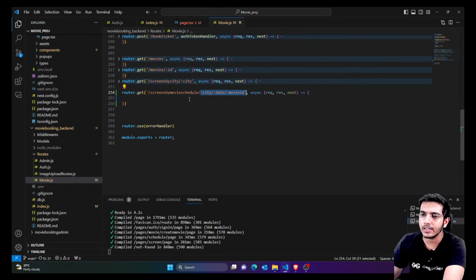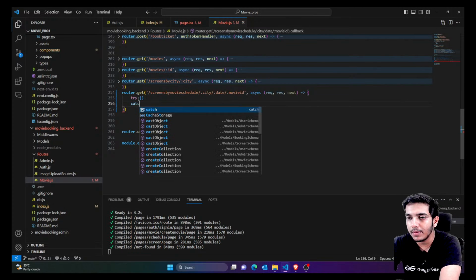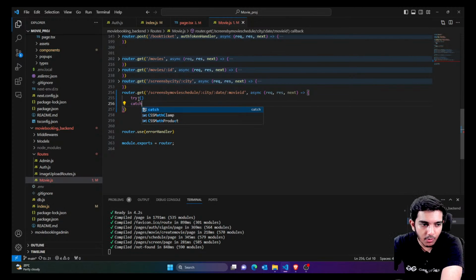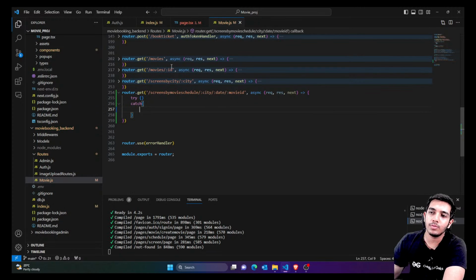You can see that these are the data, and I would just call them as parameters. So let's call this. Okay, so first of all, let's say this is a try catch, right? And this is going to be a bit complicated, guys, so if you haven't watched the previous videos, I would recommend you please watch those, because we have built the complete logic from scratch.